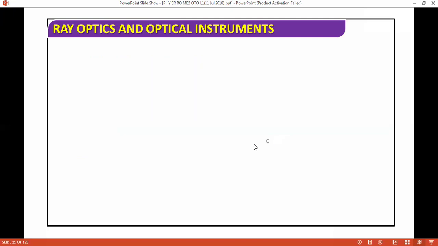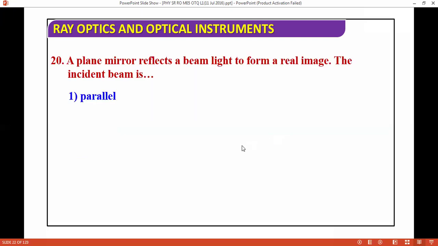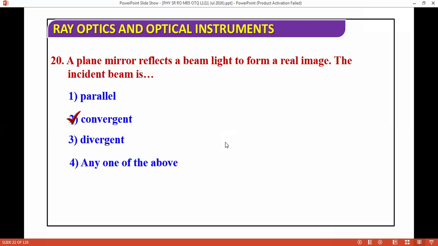Okay, so last question we are doing. A plane mirror reflects the beam of light to form a real image. The incident beam is, so basically plane mirror is forming a real image. So convergent beam is the answer. Incident beam is convergent.